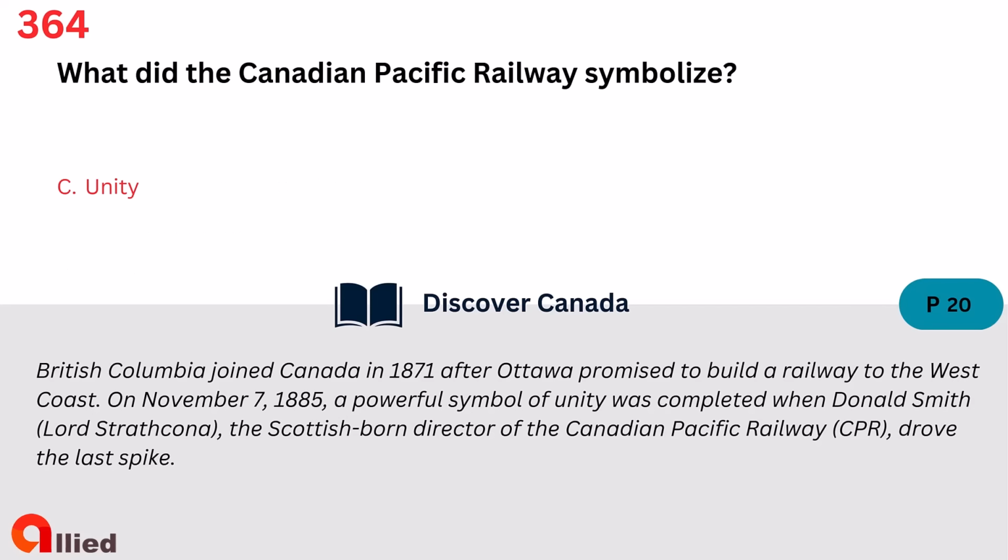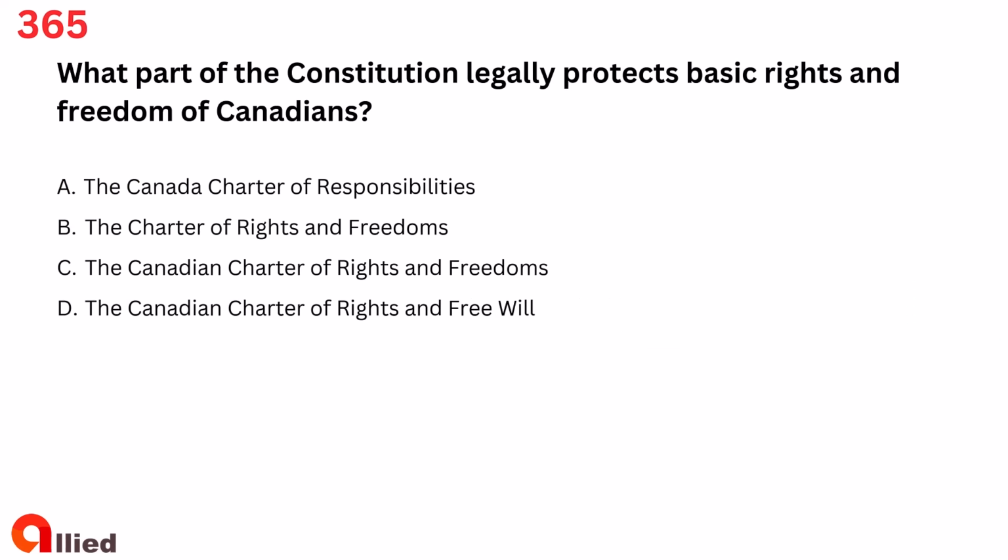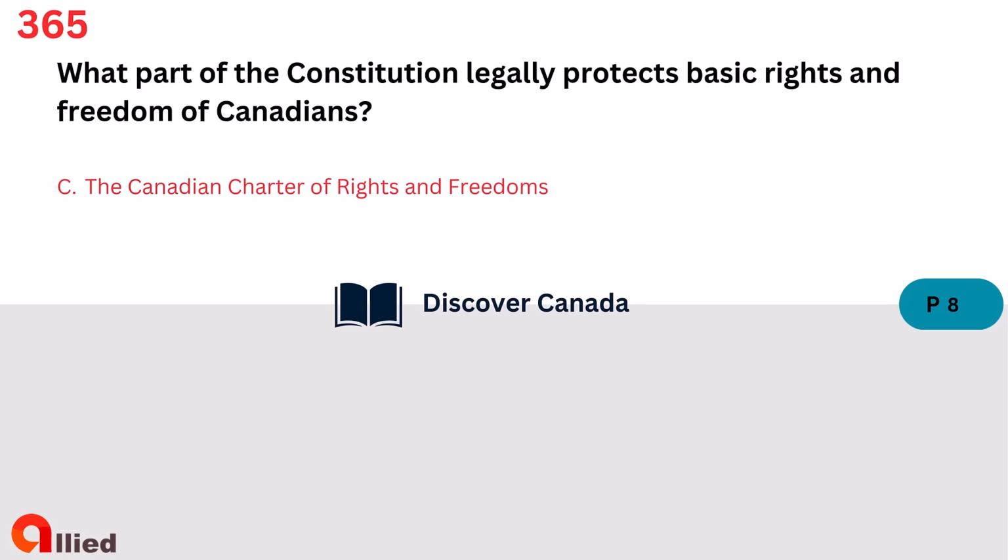Unity. Question 365. What part of the Constitution legally protects basic rights and freedom of Canadians? A. The Canada Charter of Responsibilities. B. The Charter of Rights and Freedoms. C. The Canadian Charter of Rights and Freedoms. D. The Canadian Charter of Rights and Free Will. The answer is C. The Canadian Charter of Rights and Freedoms.